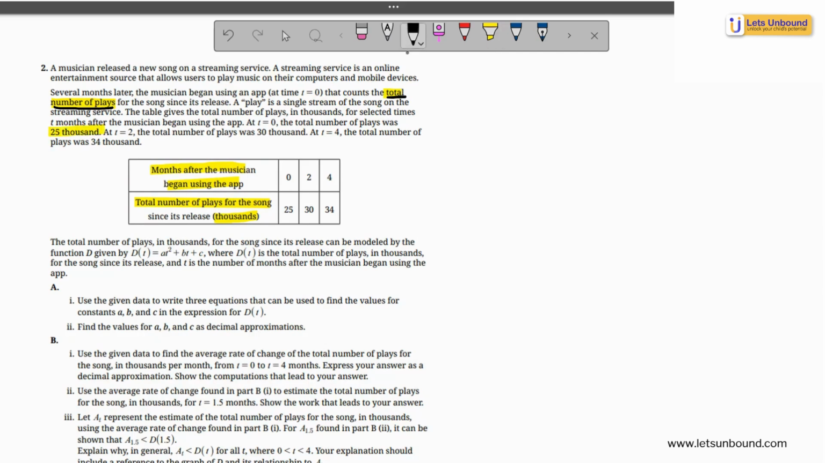So whenever you're writing down your answer, you will have to convert it to thousands. At t equal to 2, the total number of plays was 30,000. At t equal to 4, the total number of plays was 34,000. Now this table gives us the information.